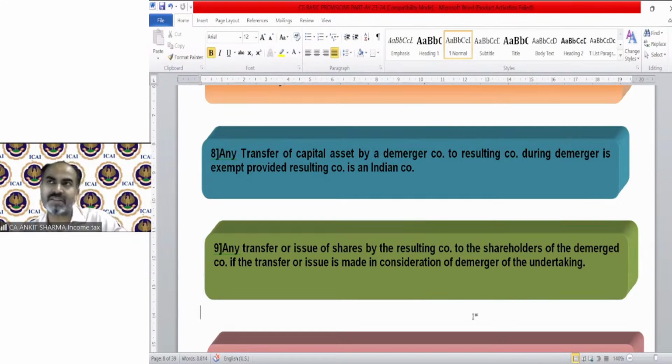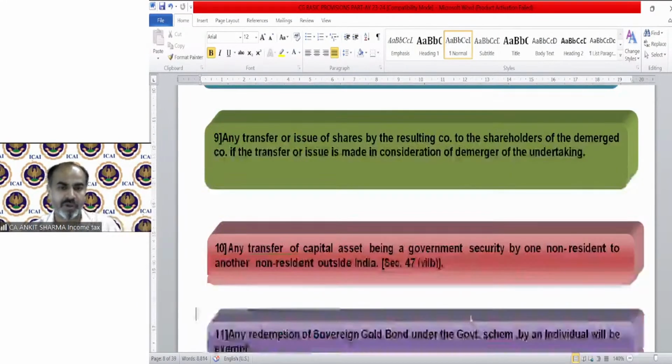So we have discussed the concept of HUF 1, then gift, etc. second, two amalgamation concepts, that means 4. One is holding subsidiary 5, museum concept 6, FCCB, etc. 7, and now 8 and 9 is demerger. So we discussed a total of 9 concepts of exempted transfer till now.